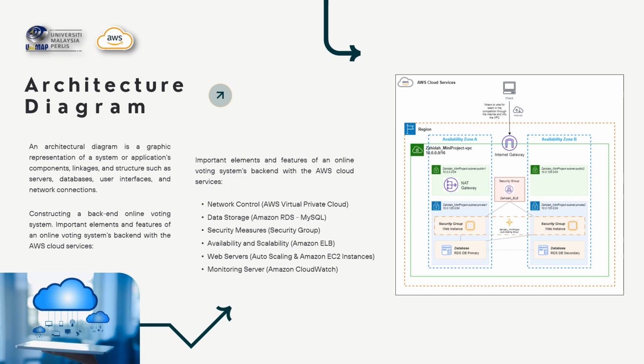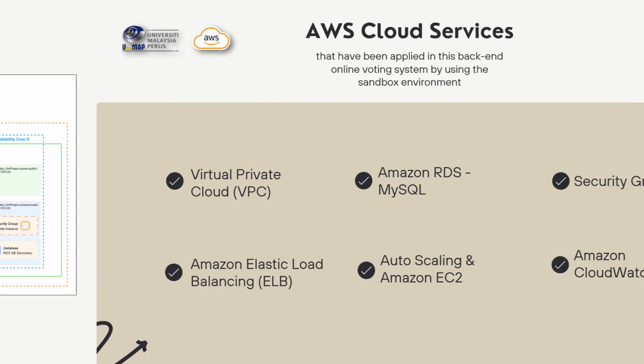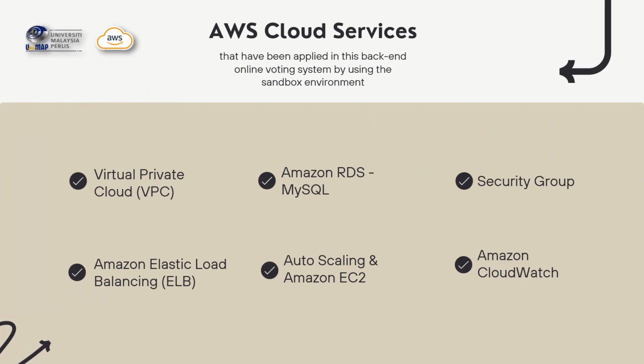For the back-end web server, we use auto scaling and Amazon EC2 instances. And the last one, to monitor the server, we use Amazon CloudWatch. These six AWS services have been applied in this back-end system using the sandbox environment.